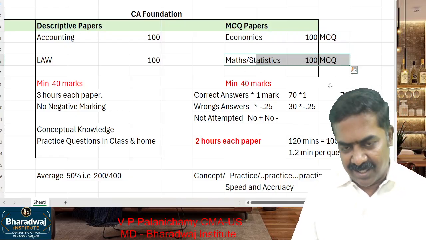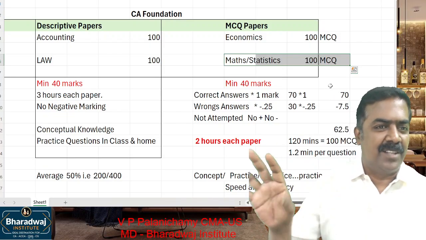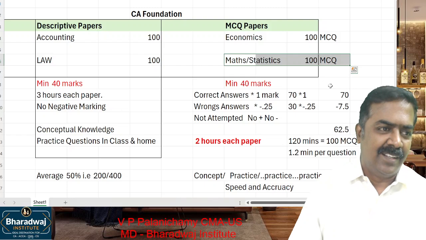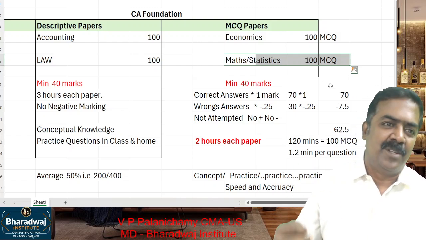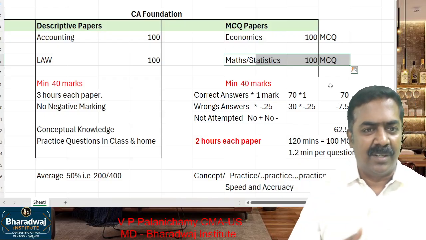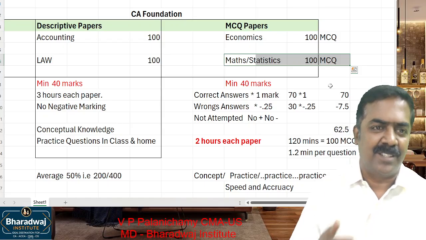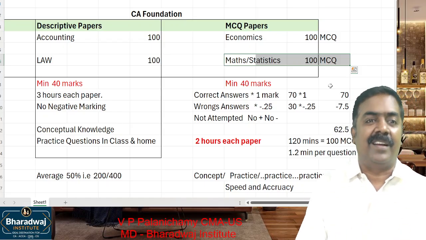Mathematics and statistics is not handled by a maths professor because teaching maths for a science student is different from teaching maths for a commerce student. Commerce students require business maths. So if a chartered accountant who qualified and has a strong knowledge in mathematics teaches, it will be better because they will make maths non-technical.